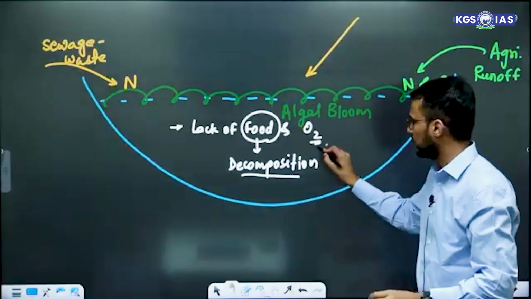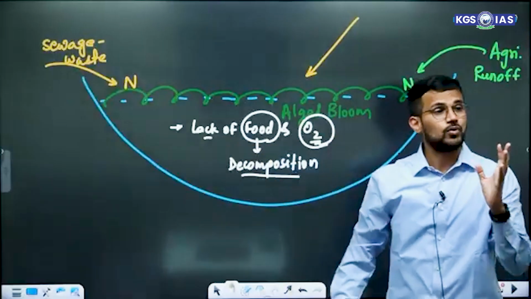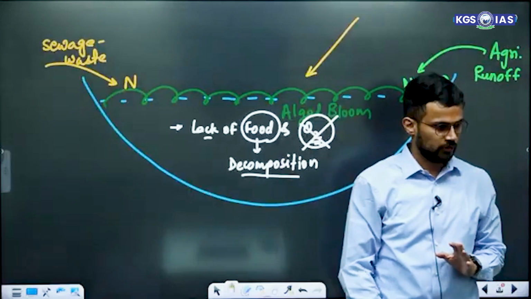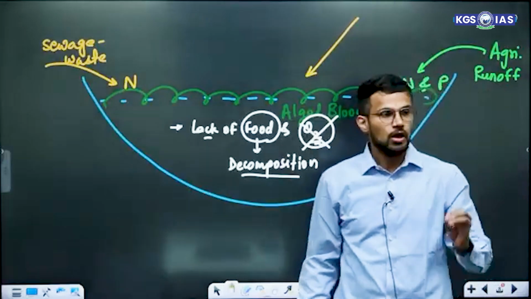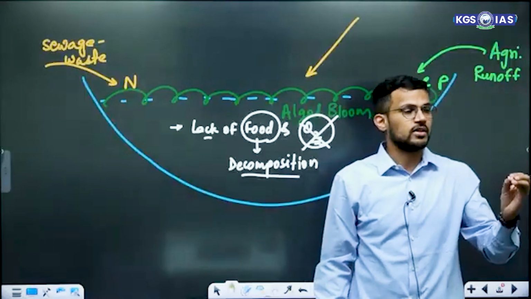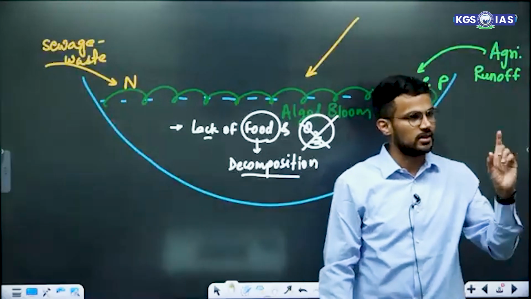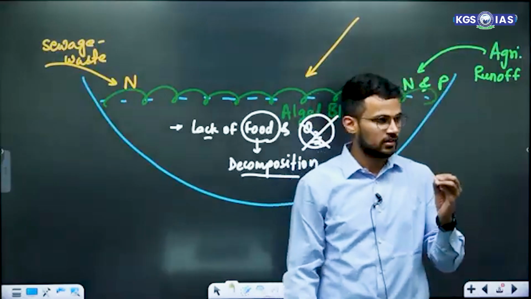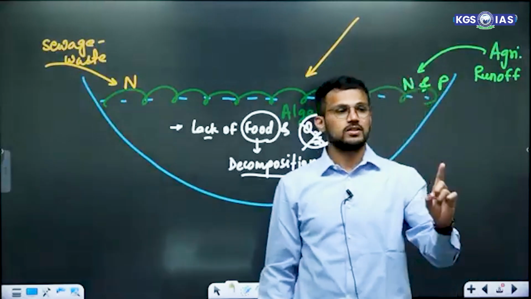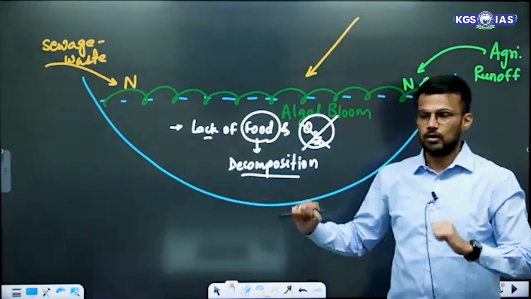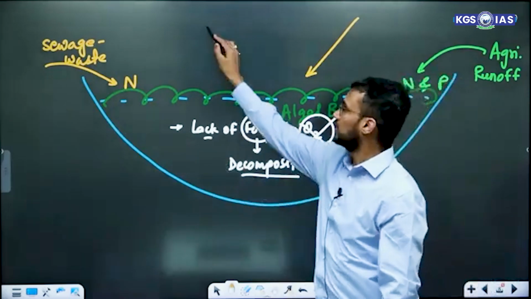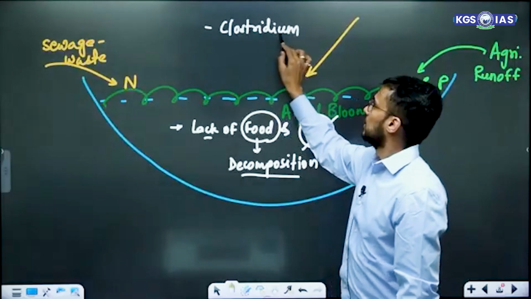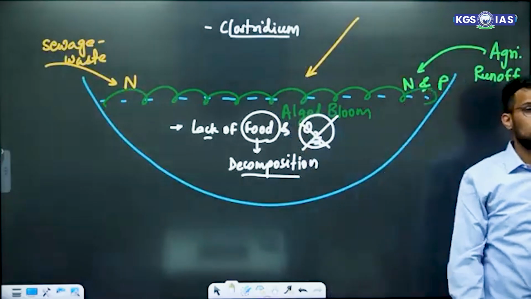Right? So eventually, right now it is lack of oxygen. Eventually oxygen will not be present in this particular water body. Anaerobic conditions, oxygen deficient conditions will be created inside this water body. Right? If anaerobic conditions are created, there will be growth of certain bacteria in this particular water body, and those bacteria are nothing but Clostridium.